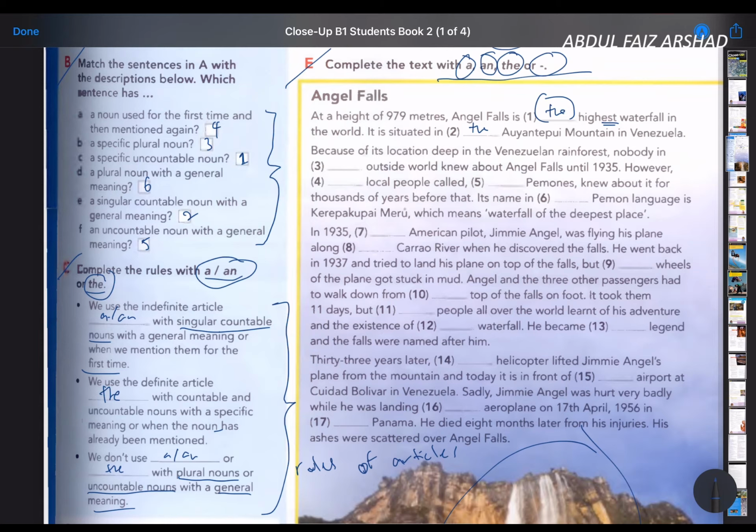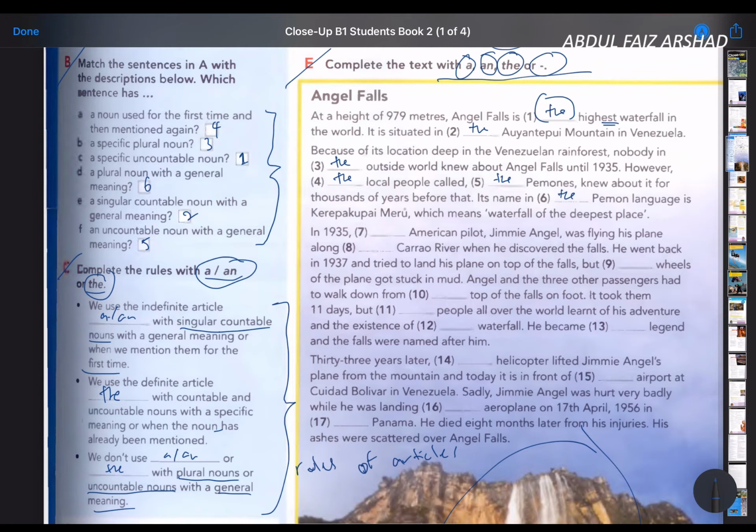Nobody in number 3, the outside world, knew about Angel Falls until 1935. However, the local, all because of specific lah. And then number 5 pun the juga. Number 6 is named in the juga.